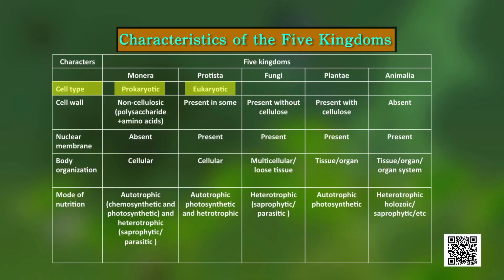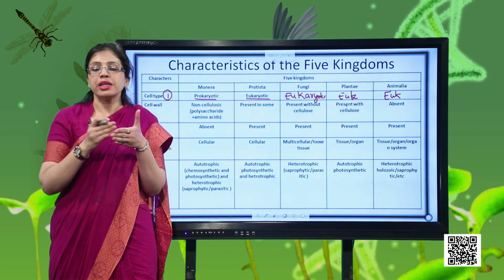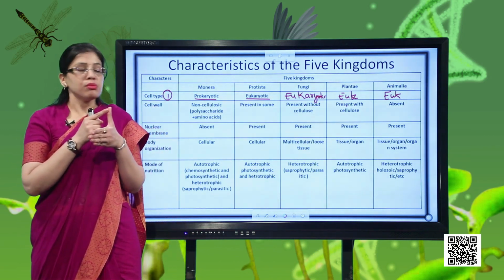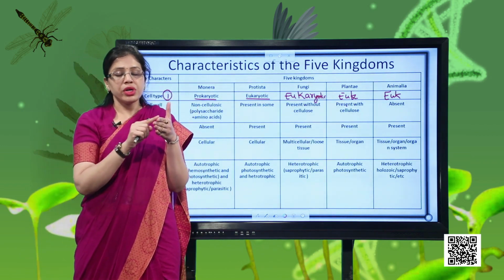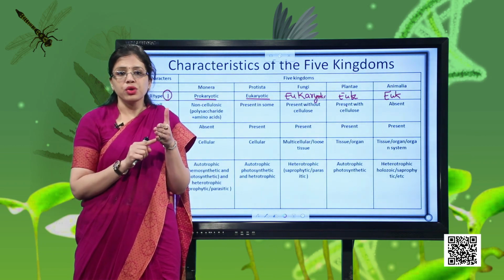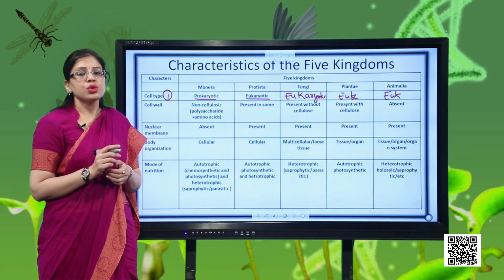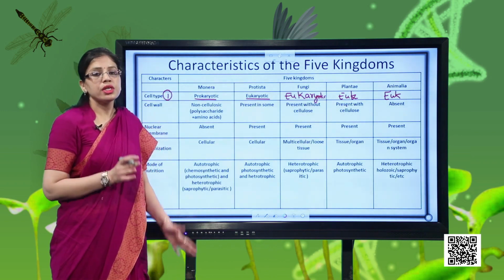Whereas on the other hand, all the remaining 4 groups are eukaryotic. Even fungi is also eukaryotic. Even plantae is also eukaryotic. Then Animalia is also eukaryotic. So for remembering this, you can simply remember this thumb rule. Imagine that this hand of yours is representing the 5 kingdoms. The first kingdom is the kingdom Monera, which is having exclusively prokaryotic members. Remaining 4 kingdoms, we have Protista, we have fungi, we have plantae, we have animalia. All the 4 kingdoms are eukaryotic. So the first point should be clear to you that out of the 5 kingdoms, the first one is prokaryotic, the remaining are exclusively eukaryotic.